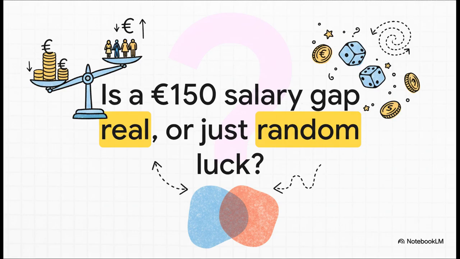Imagine we run a salary survey, and our data shows that, on average, men are earning 150 euros more per month than women. The big question is, did we just find a genuine, real-world pay gap? Or could this difference just be a random fluke? Something that popped up by pure chance in the specific group of people we happen to survey.